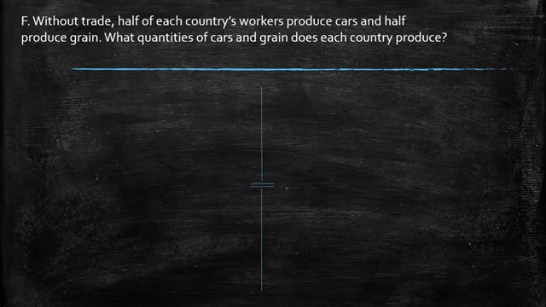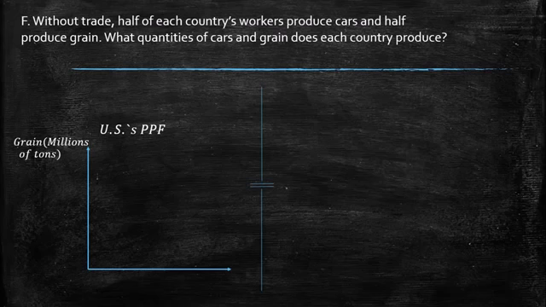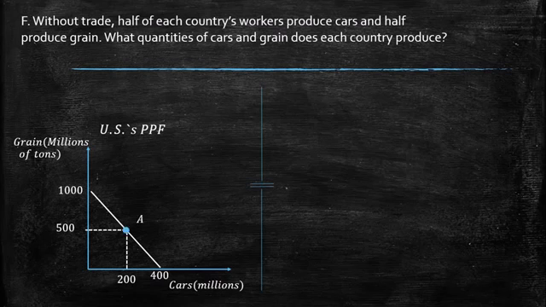Question: without trade, half of each country's workers produce cars and half produce grain. What quantities of cars and grain does each country produce? So we have the first case, which is the United States production possibilities frontier. We have the y-axis grain and the x-axis cars. We have here 400 and 1000, which we already developed, and if we devote half of the workers, we have the 400 divided to 200 and 1000 divided to 500. So this is the point where they produce and consume for the United States case.